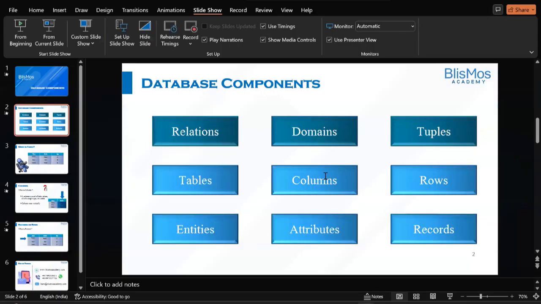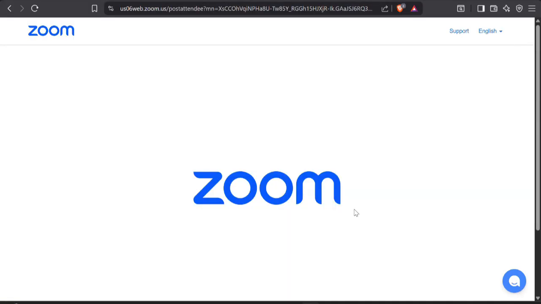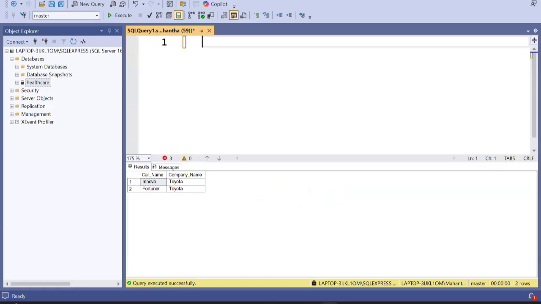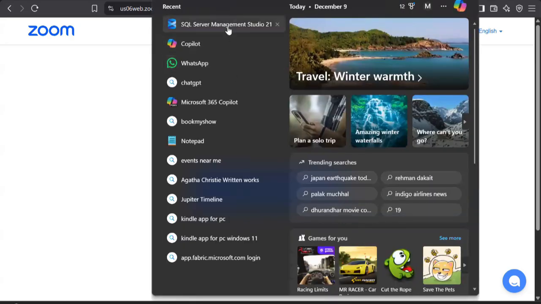Now that we understood these things, instead of only talking about the components, we will go ahead and create some database. I'm going to use SQL Server to demonstrate the creation of the database. I will launch the SQL Server through SQL Server Management Studio.